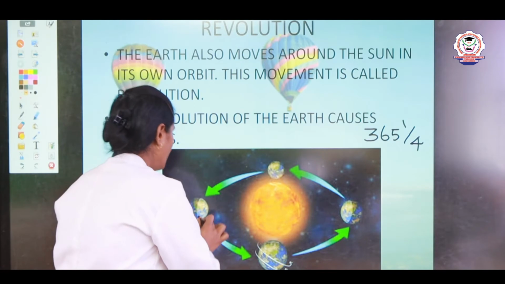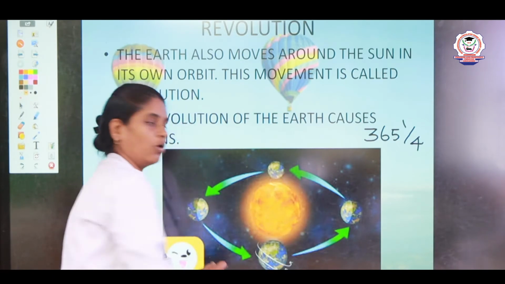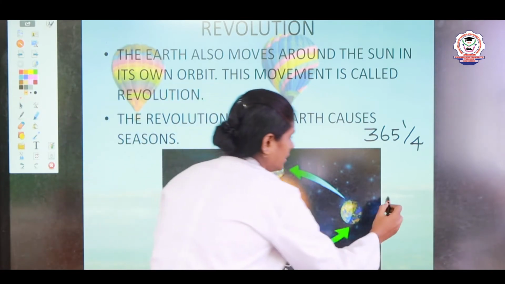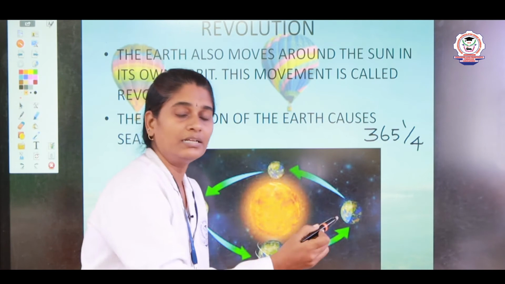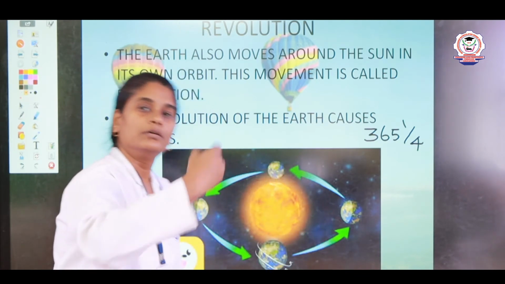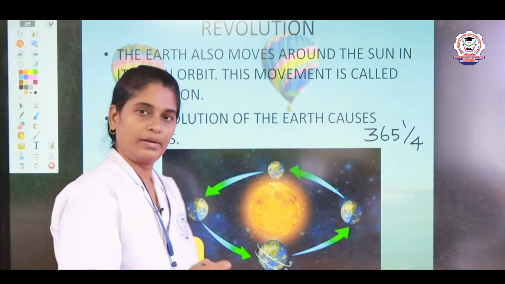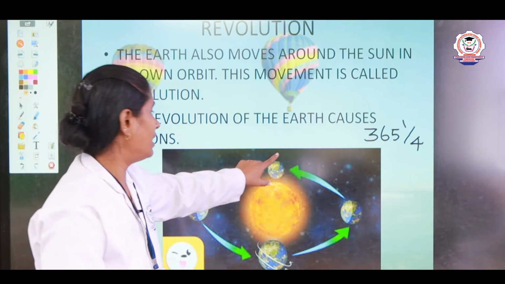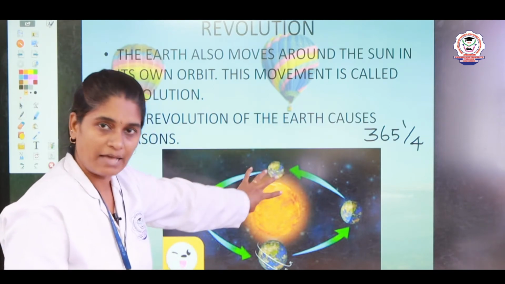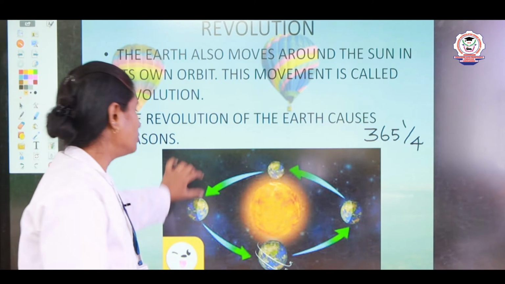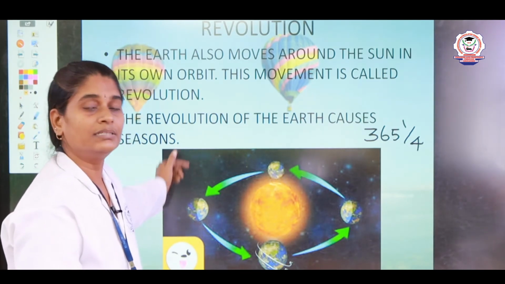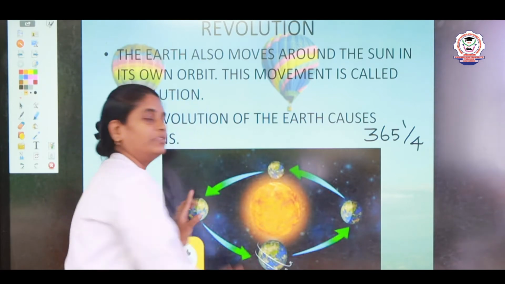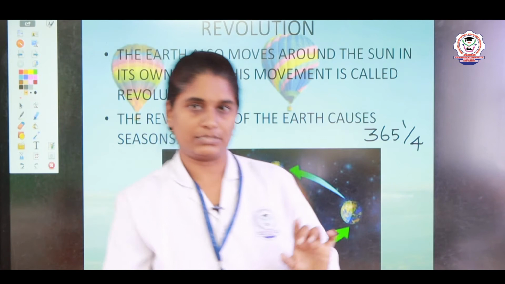So here, when the earth is coming on its orbit, at a place the northern hemisphere will have winter and the southern hemisphere will have summer, right? When the earth comes here, the northern hemisphere will have autumn, the southern hemisphere will have spring. When the earth comes here, the northern hemisphere will have summer and the southern hemisphere will have winter, right? So this revolution of the earth causes seasons, right?